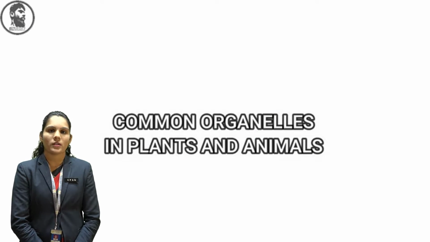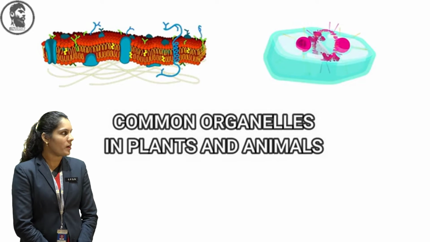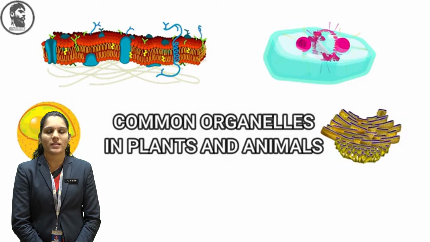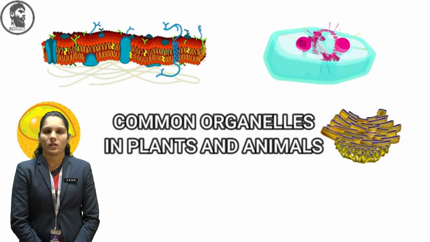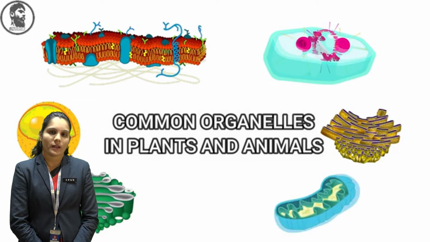Okay, the first organelle which is present in plant and animal is the cell wall. Second one is the cytoplasm. Third one, nucleus, and next one is the endoplasmic reticulum. There are two types of endoplasmic reticulum: one is the rough endoplasmic reticulum and another is the smooth endoplasmic reticulum.